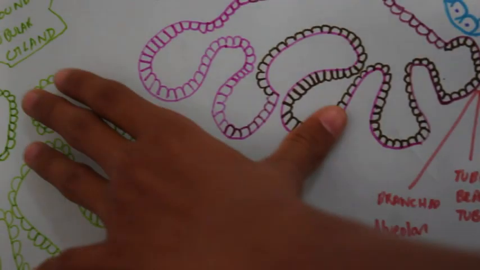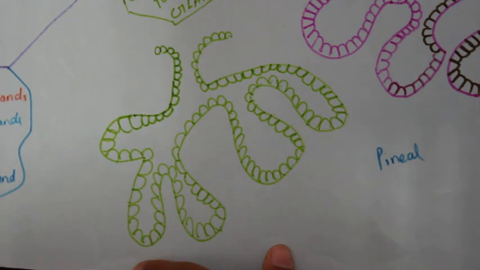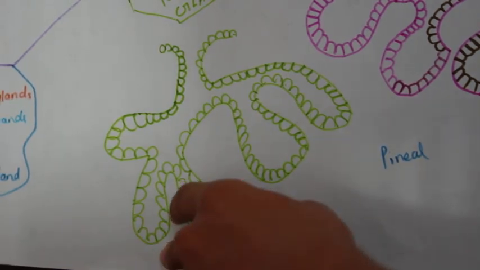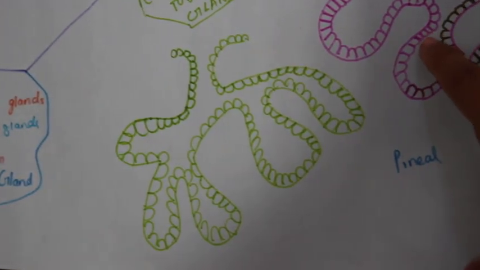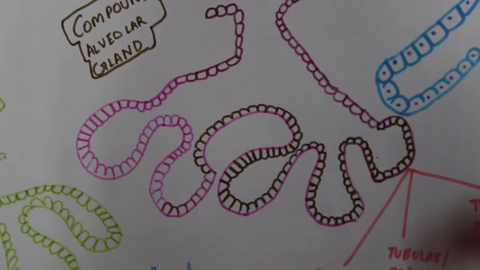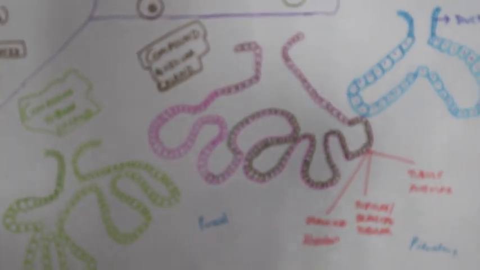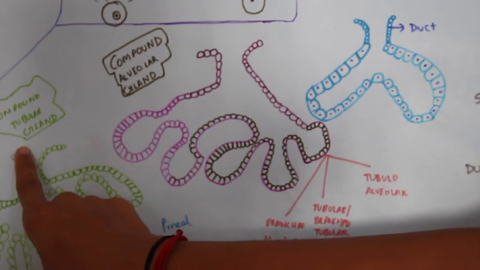So for example, we have the compound tubular gland over here, and this one actually secretes its substances from within and releases it outside. So the alveolar gland is characterized by few branches, and again alveolar type constructions, whereas in the compound tubular gland we have branched sections that are releasing into their respective ducts and that get localized and released at the non-secretory areas or the ducts of the outer aperture. So these are the classifications of the glands.